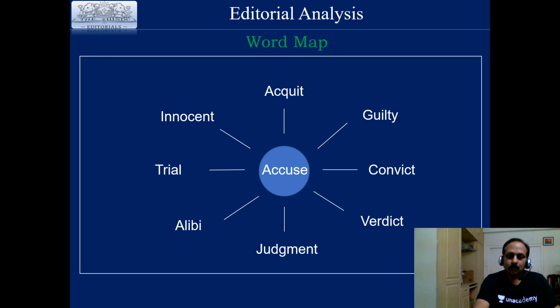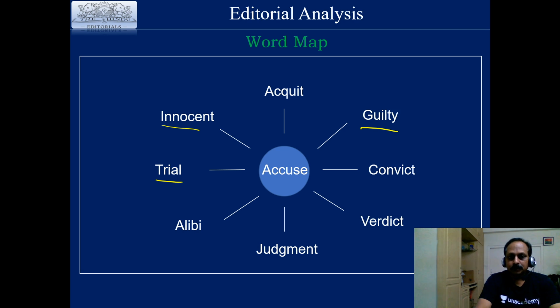Trial: when someone is accused, usually someone files a case, then whatever happens is known as a trial. Then innocent: either the person is innocent or the person is guilty. These 2 are legal terms. They go with everyday English also. But here, innocent means a person who has not committed a crime, and guilty means a person who has committed a crime, found guilty.